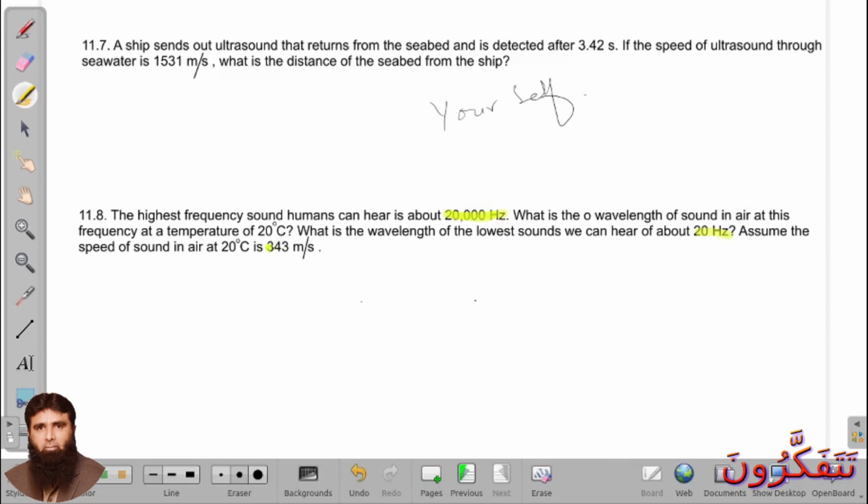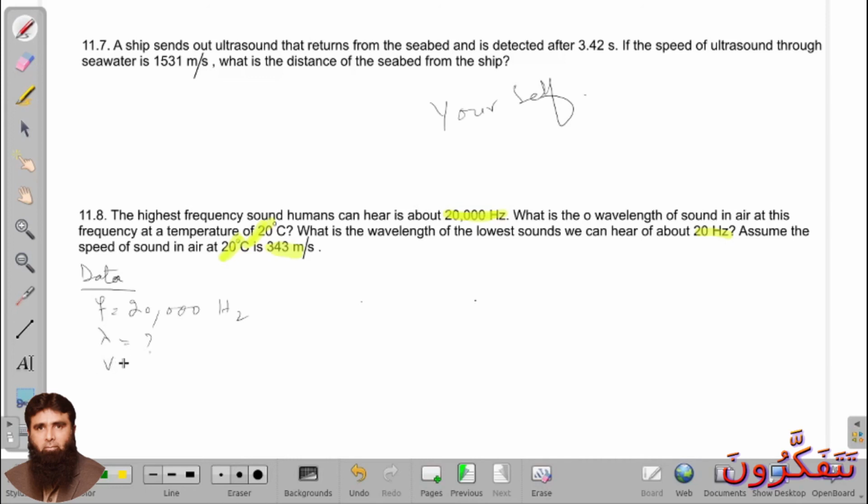Frequency and data. I will do the first part, you have to do the second part yourself. Okay. Data. Frequency which is given, that is 20,000 hertz. This will be the first part. Now we have to find the wavelength when velocity is 343 meter per second. So V is equal to F lambda. That will be the same formula we use here. So formula.